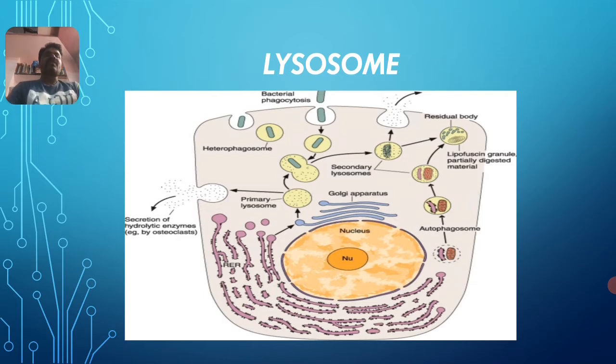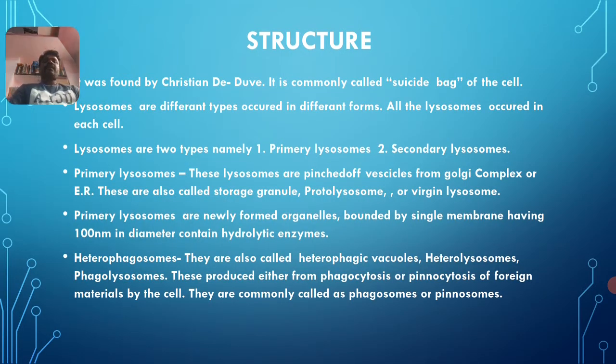Let us study the structure of a lysosome. It was first found by a person called Christian de Duve. It is commonly called the suicide bag of the cell because it kills foreign bodies, any kind of antigens or foreign bodies which enter inside the cell, and these are killed by only one cell organelle found in the cells, that is the lysosome. Hence it is called the suicide bag of the cell.